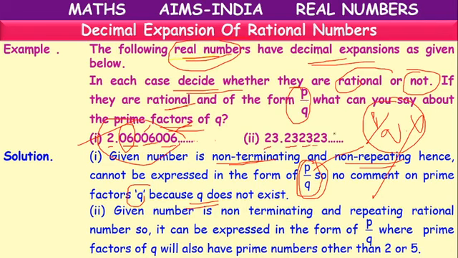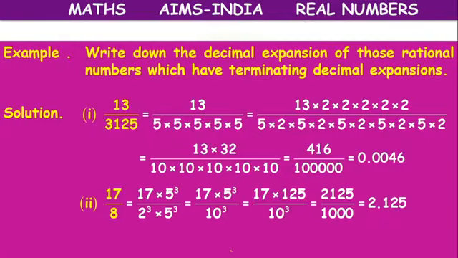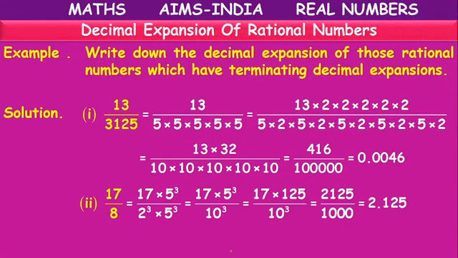Next, 23.232323 like that. So it is a non-terminating repeating decimal. So it can be represented as p by q. But it is non-terminating repeating, so how to comment on its factors? The q can have factors other than 2 and 5. Like that we can comment. Next.